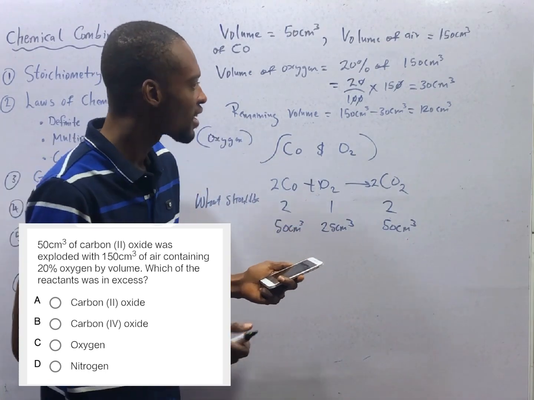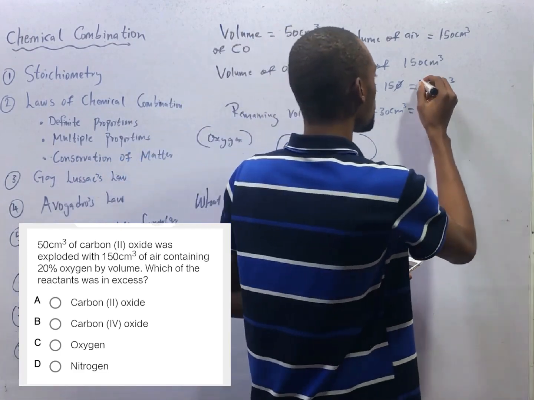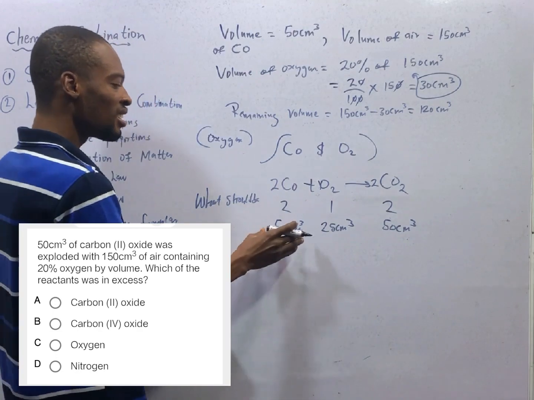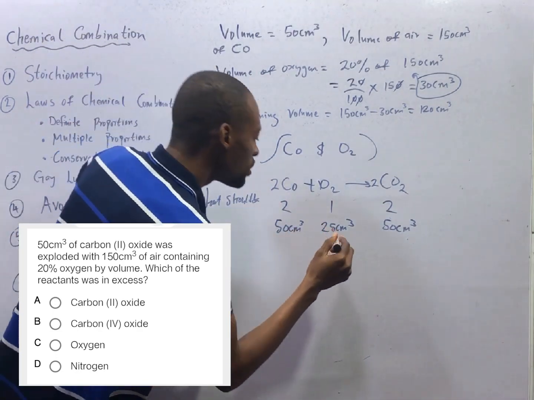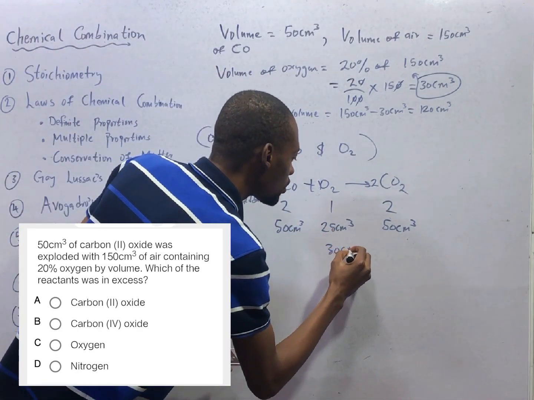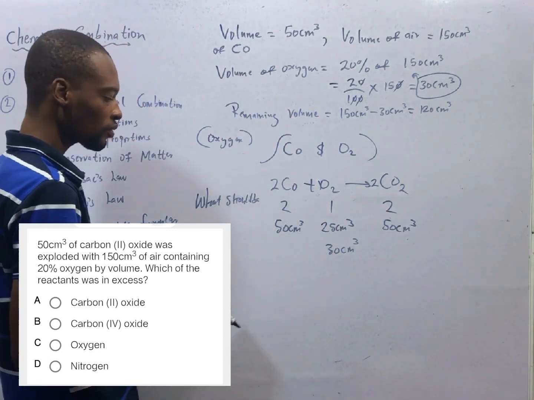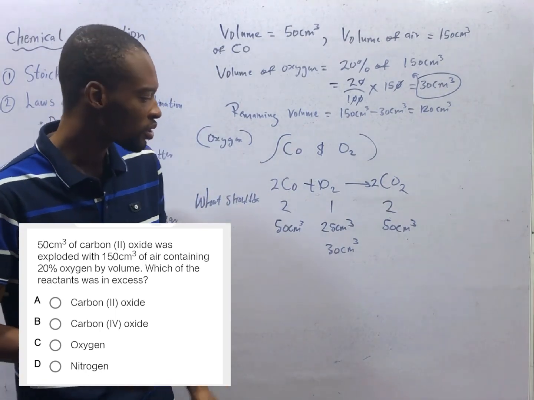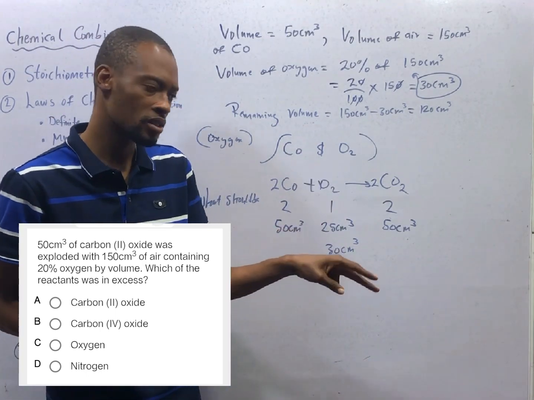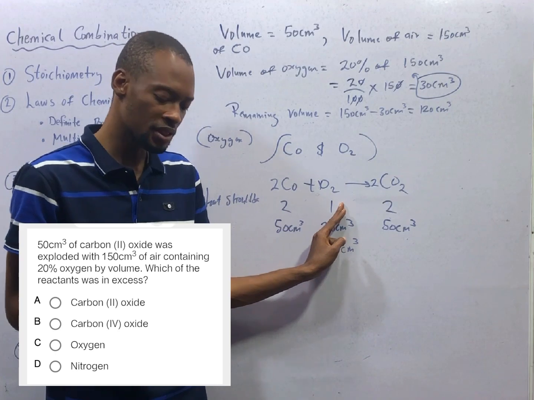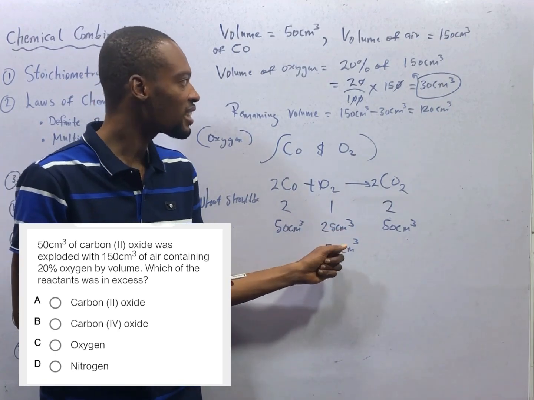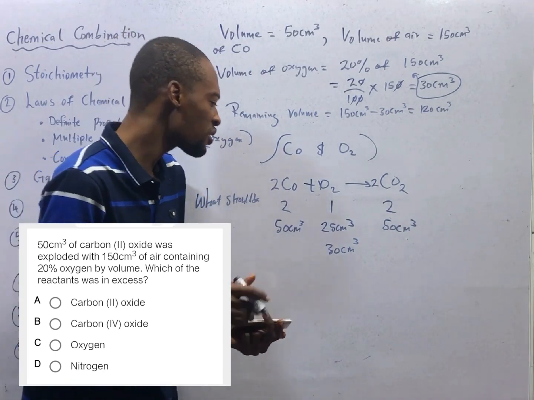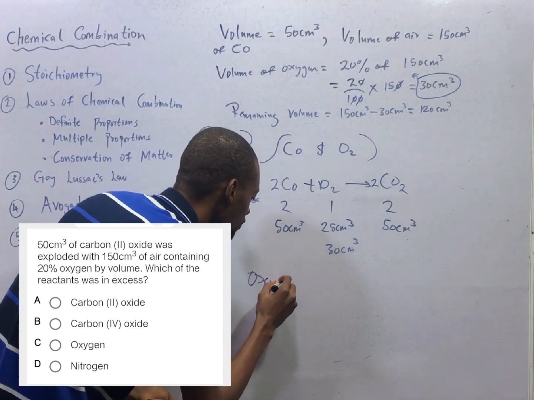50 cm cube of carbon monoxide was exploded with 150 cm cube of air containing 20% oxygen. And 20% oxygen in air is 30 cm cube, which means they exploded 50 cm cube of carbon monoxide with 30 cm cube of oxygen. What does it mean? What we actually needed was 25 cm cube of oxygen, because this is half of this. We are given 30 cm cube of oxygen. It simply means that oxygen is in excess.